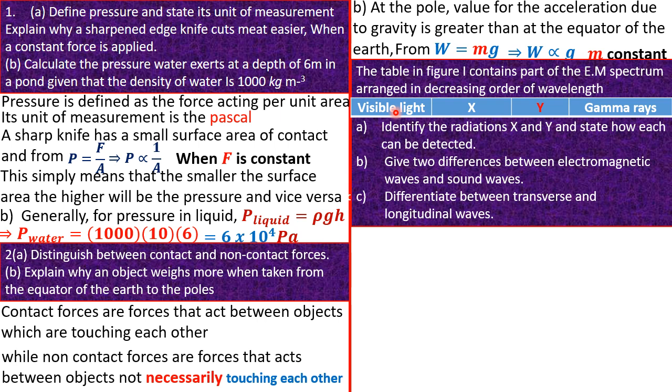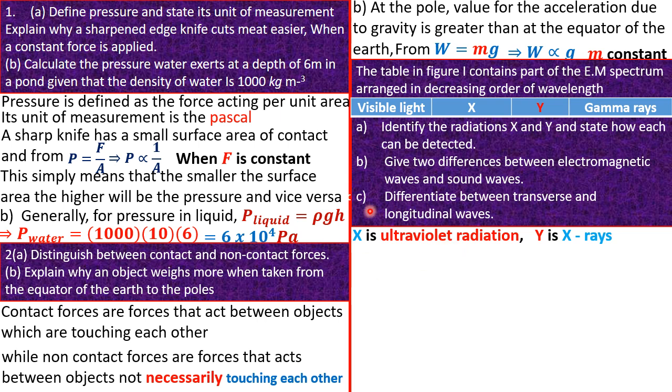So friends, if you look at the electromagnetic spectrum, the complete spectrum, you will see that I'm trying to match. You see that our X in this case is going to be the ultraviolet radiation, while Y becomes the X-rays. Okay, great. So guys, if you look at your spectrum so well, be familiar with your spectrum. These are questions that you can just see and give the answers even without thinking.